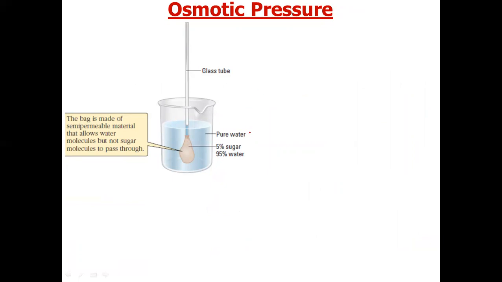Now consider a bag made up of semi-permeable material which contains some sugar solution. This bag has been tied to a glass tube, and we have lowered it in a beaker which contains pure water. So the condition is a semi-permeable bag containing 5% sugar solution, put in a beaker which contains pure water. What will happen? Obviously, osmosis will take place.